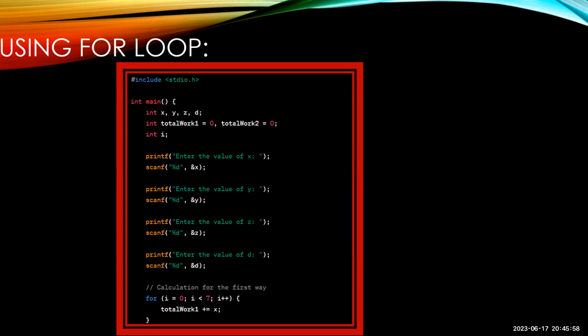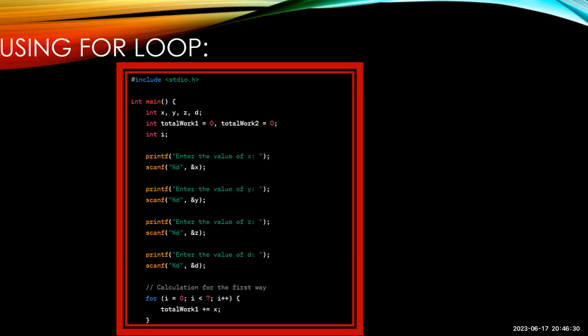#include <stdio.h>. This is a header file. int main. There are different types of data types, where we use the int data type for this question. We even have float, long and short, double, character, and so on. But in this program we are just using integer values, so we need to get an integer value, so we are using int as the data type.